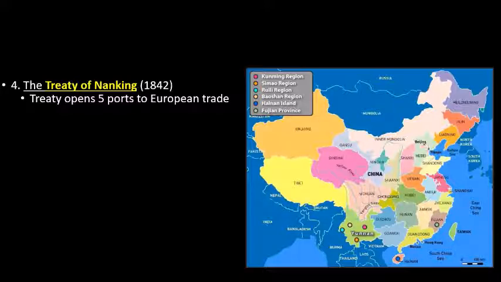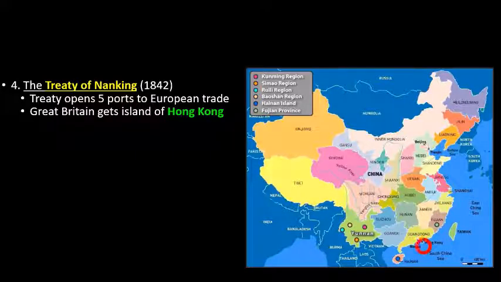That means in China, here comes the white people. Now, another thing is, Great Britain gets the island of Hong Kong. Now, where on this map is Hong Kong, guys? It's a tiny little island down here. And guys, the British are going to control Hong Kong until the 1990s.